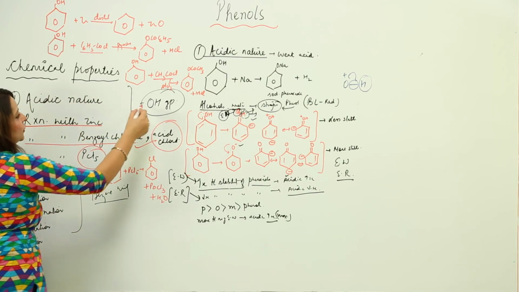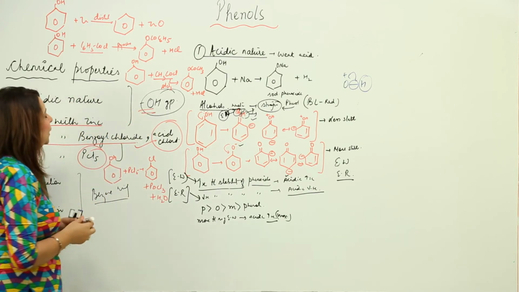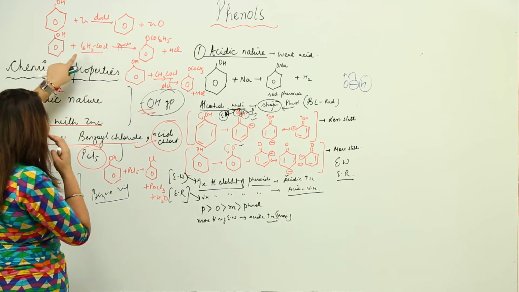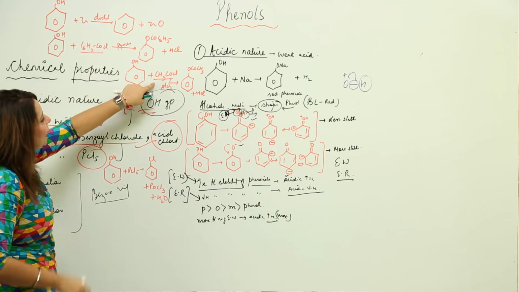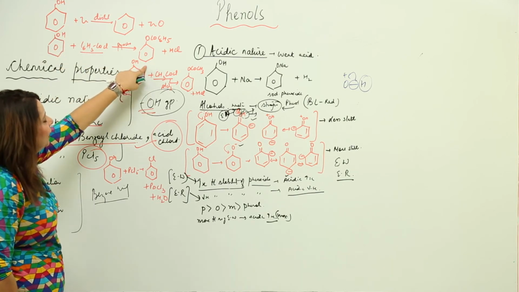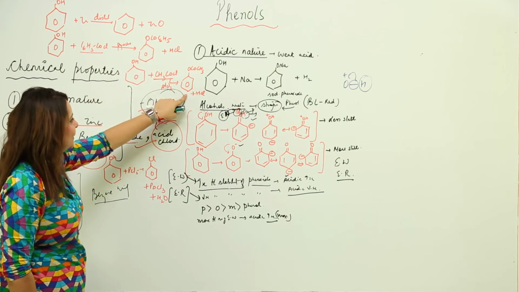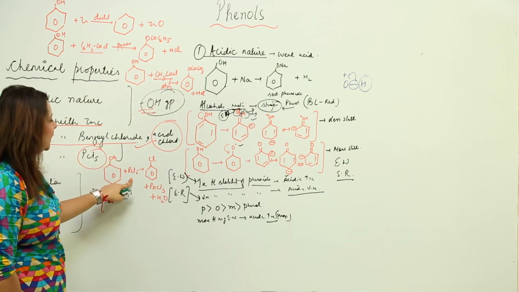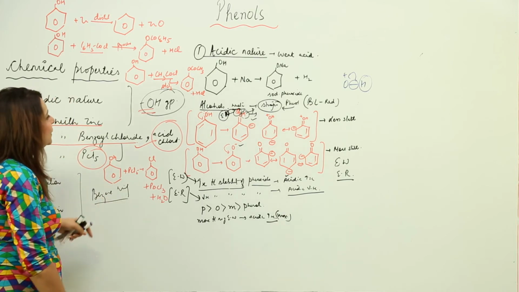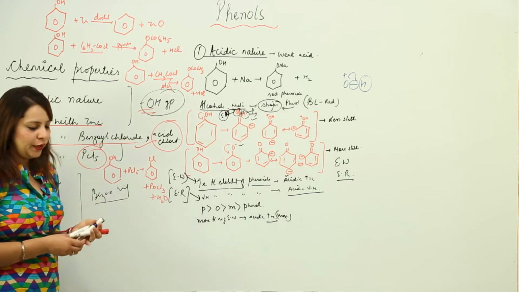So these are the reactions basically of the OH group. I think it's clear. So when you distill it with zinc dust, it forms benzene. When you're going to react with the benzoyl chloride or acid chloride, this group is going to replace H. You get phenyl benzoate, and here you get phenyl acetate. And when you're going to react with PCl5, you will get a chlorobenzene with POCl3 and HCl. So these are the basic reactions which are shown by the OH group.